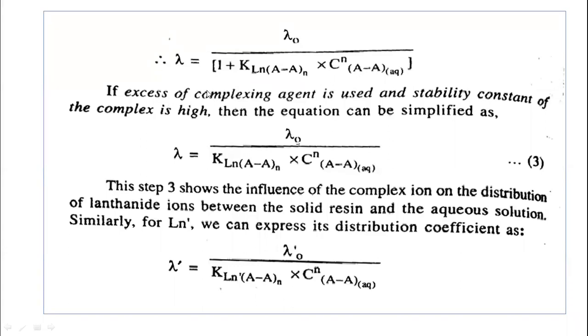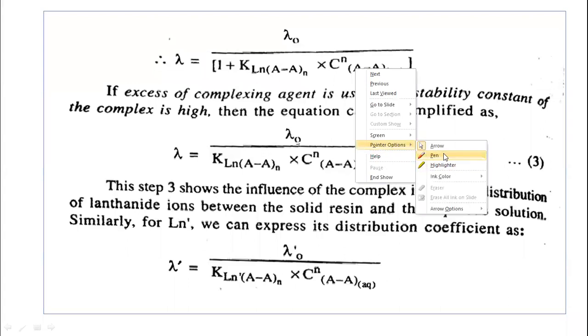If an excess of complexing agent is used and the stability constant of the complex is high, then the equation can be simplified, as the addition of 1 is not important here. You can see 1 plus the stability constant of the complex multiplied by the concentration of the complexing agent.